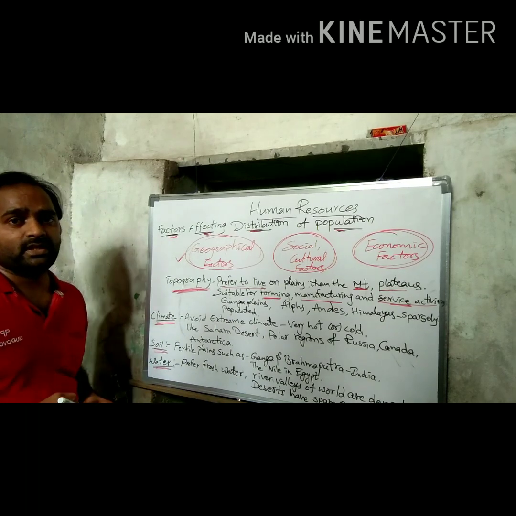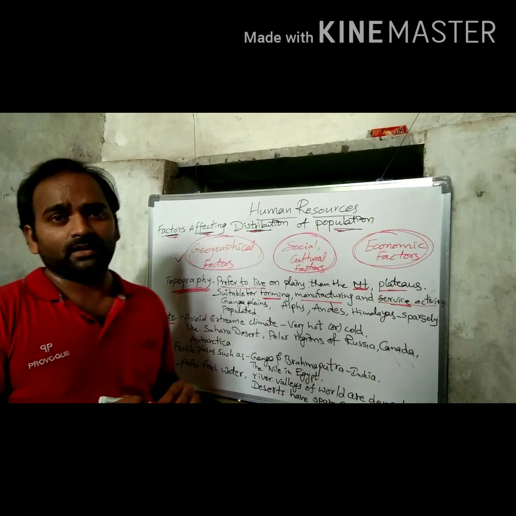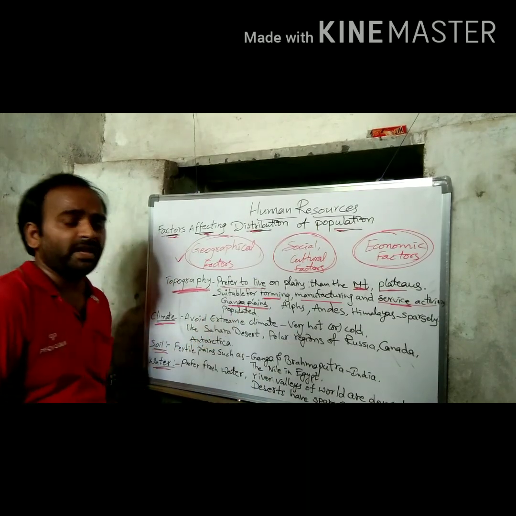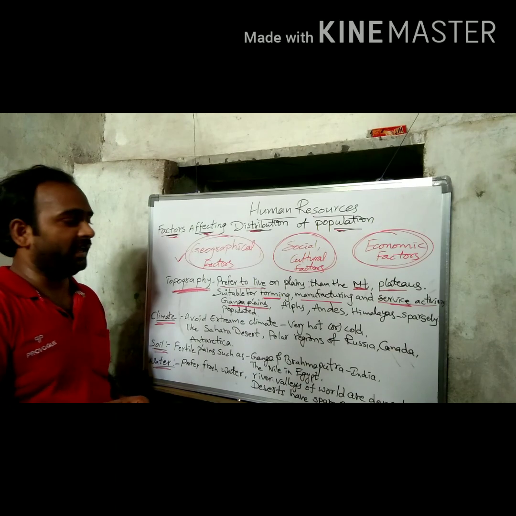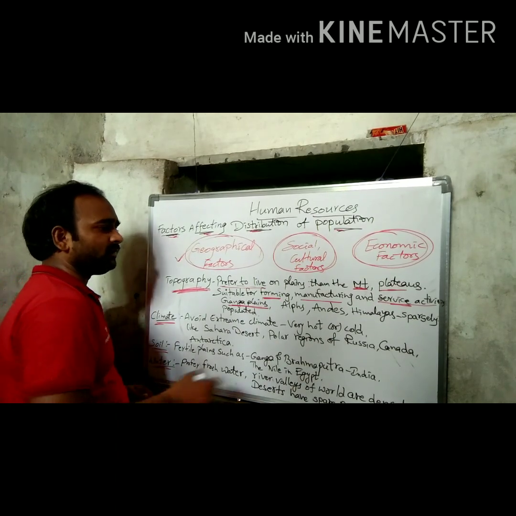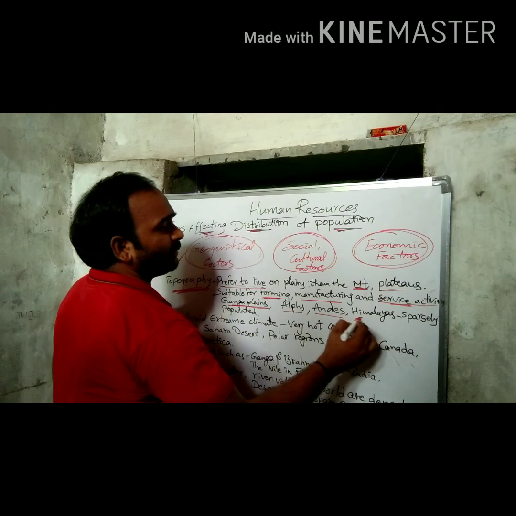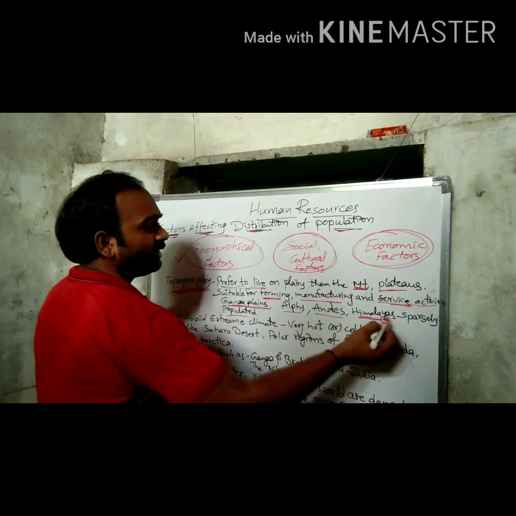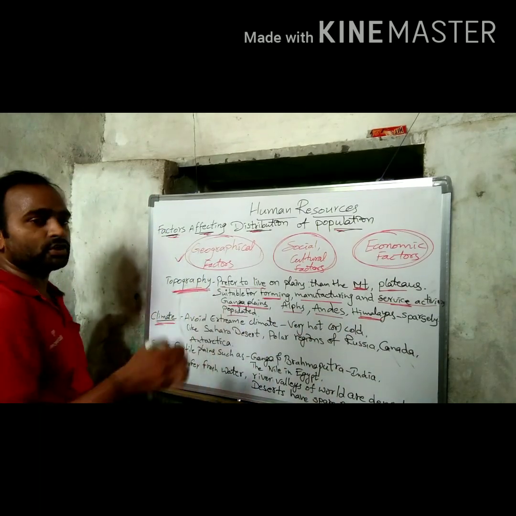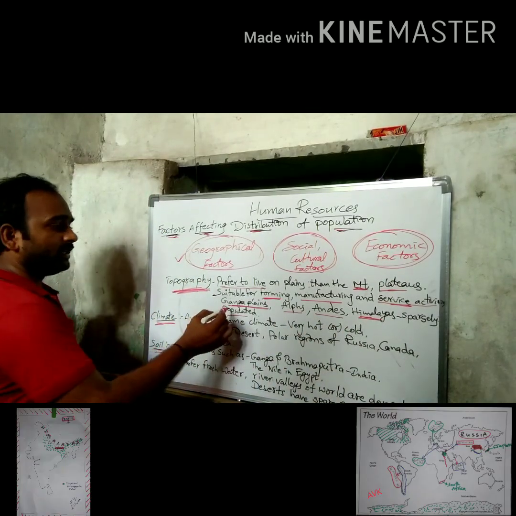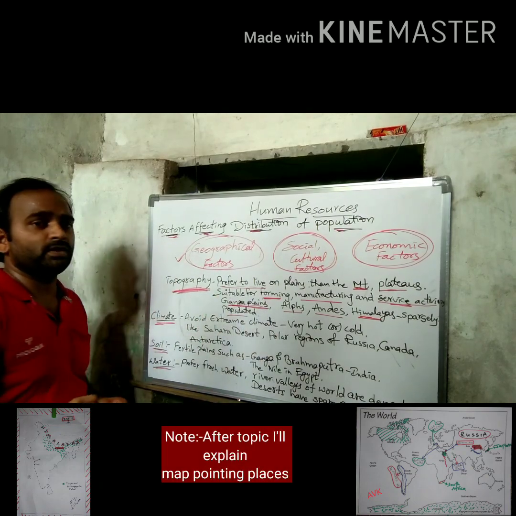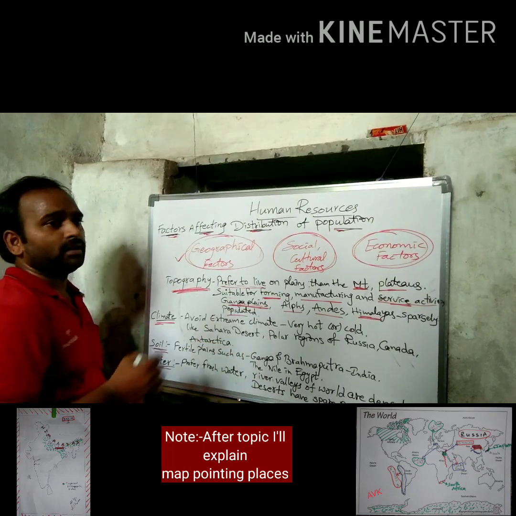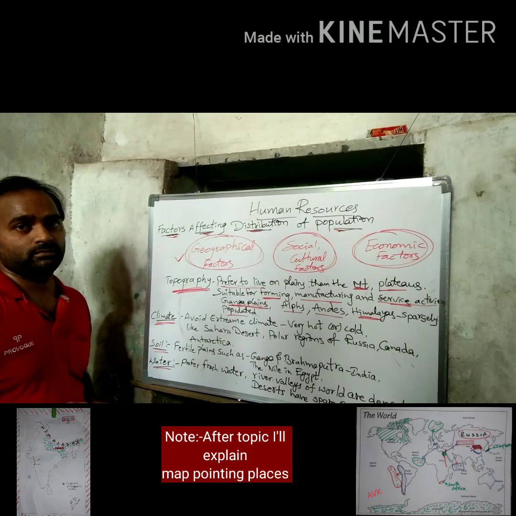In our India, some of the most important plain areas are there, like the Ganga plains. This is the most important plain area, where people want to live.